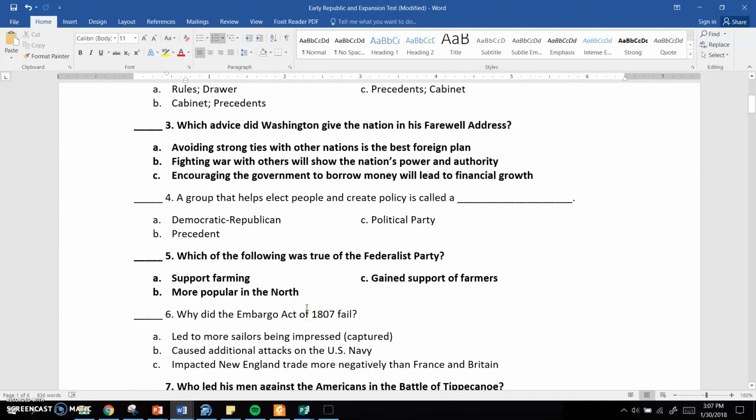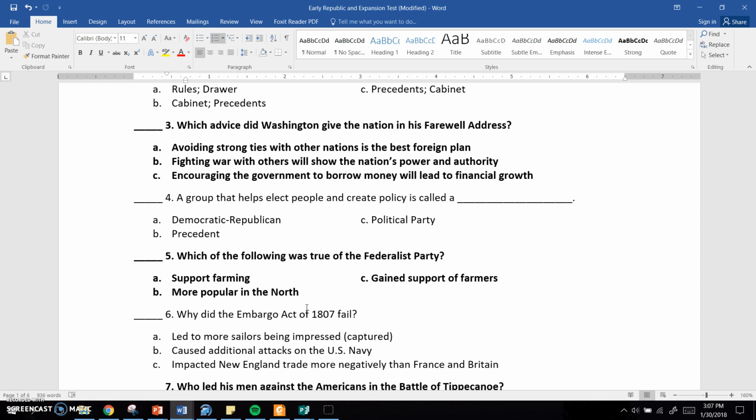Number 3, which advice did Washington give the nation in his farewell address? A. Avoiding strong ties with other nations is the best foreign plan. B. Fighting war with others will show the nation's power and authority. Or C. Encouraging the government to borrow money will lead to financial growth. Financial is like money.